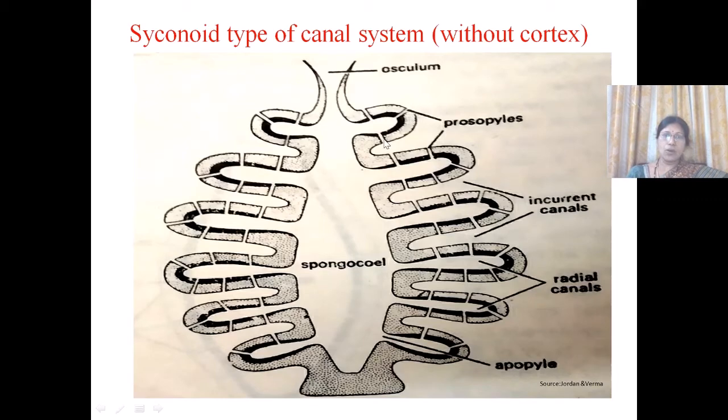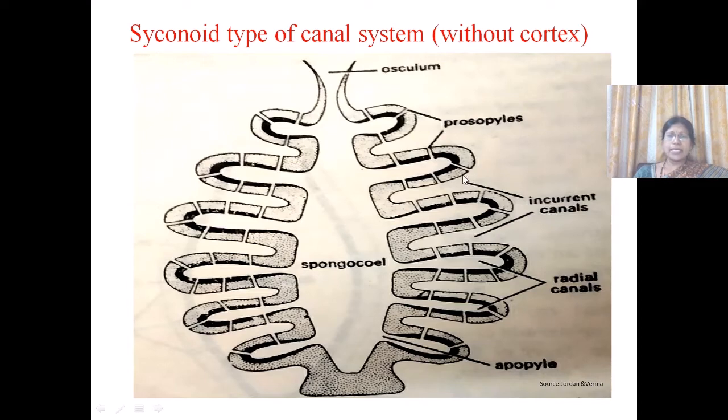These are called radial canals. The water surrounds these radial canals, but these radial canals fuse in such a manner that in between them there is another canal called incurrent canal.